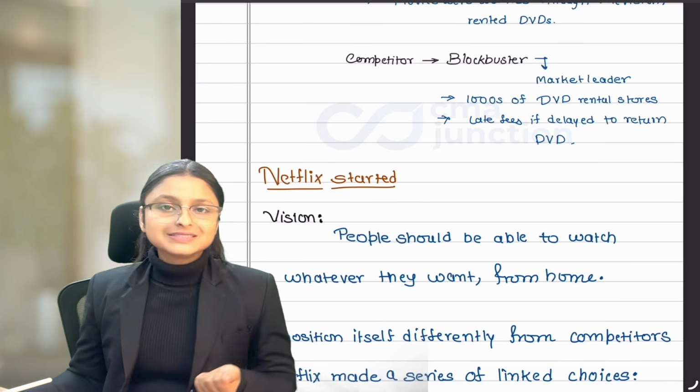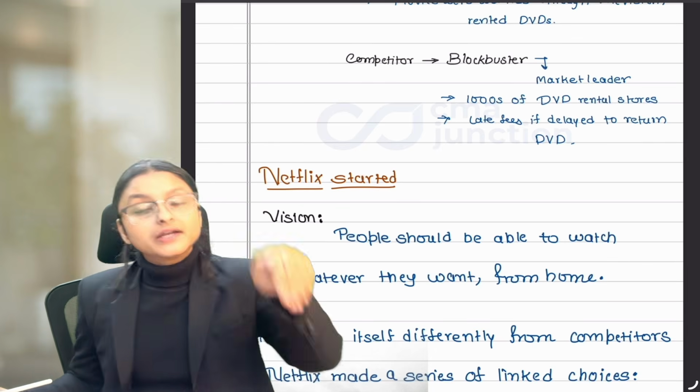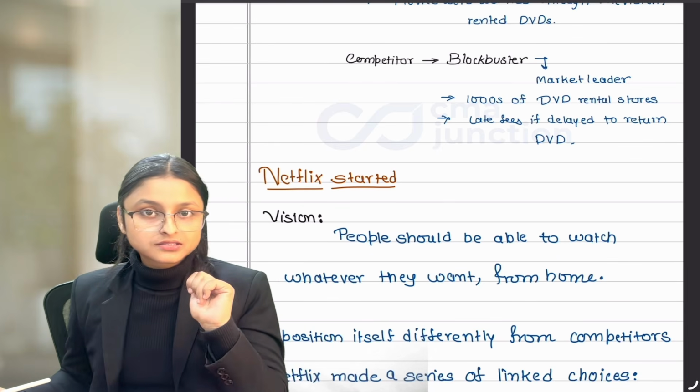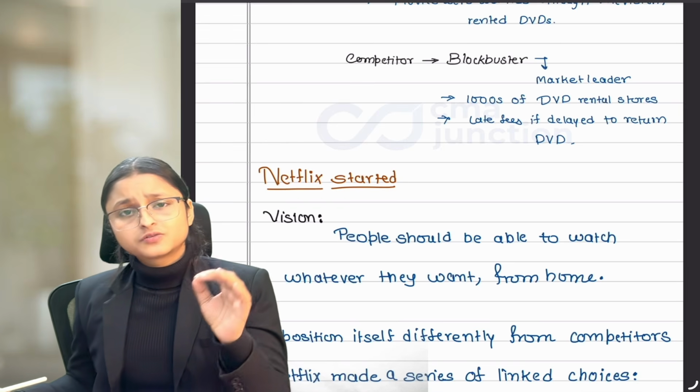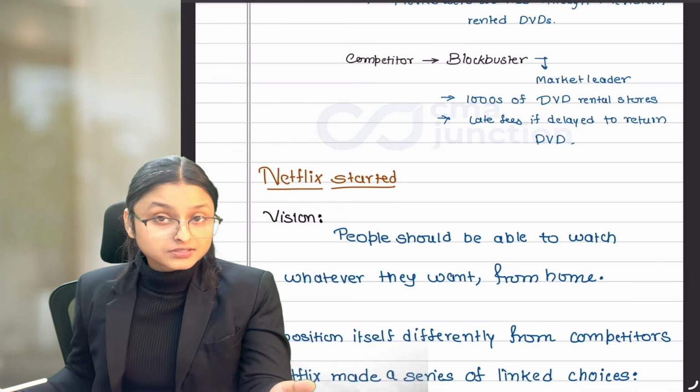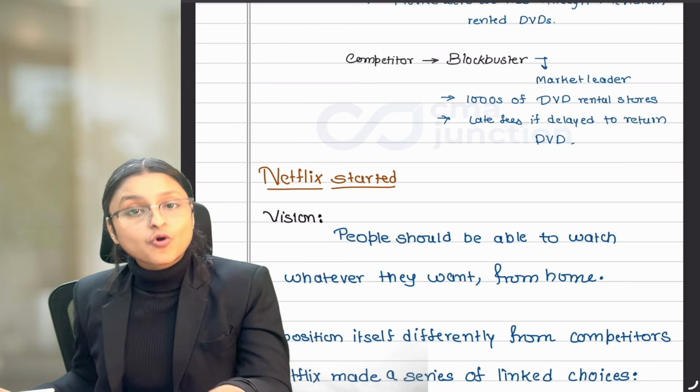Getting the movie is easy. You will get it by post at your home. But when you are returning the DVD back to Netflix, then you need to pay the postage. You need to go to the post office, post it, get an envelope for the same. It will be complicated for you. And Netflix has thought about that also.